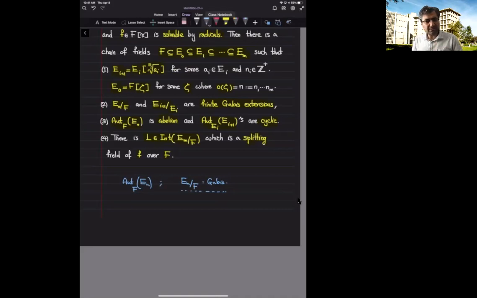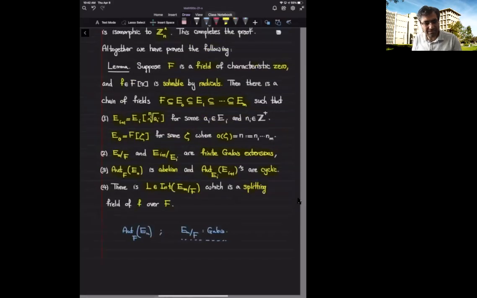I change this radical extension to a Galois radical extension. I need to argue why I can do that. After changing it to a Galois radical extension, I add enough roots of unity to the base field, and I'll do it in a way that I still get a Galois extension. Then we end up getting the same chain as in this lemma with the extra property that E sub m over F is Galois.